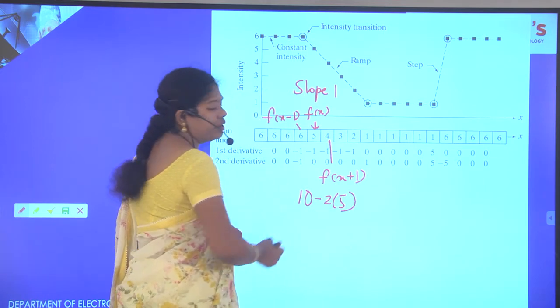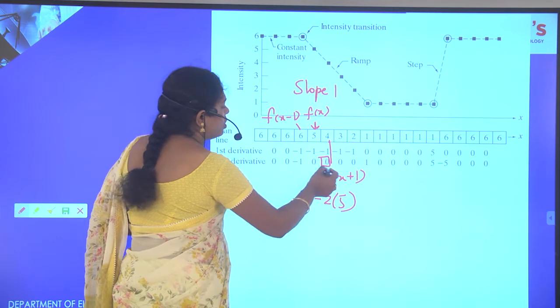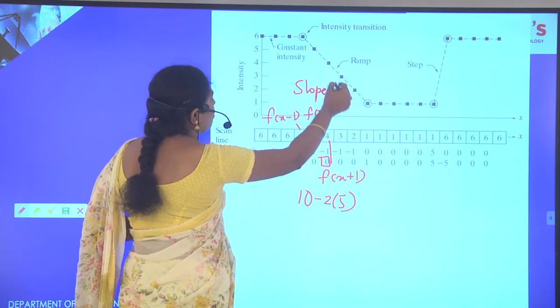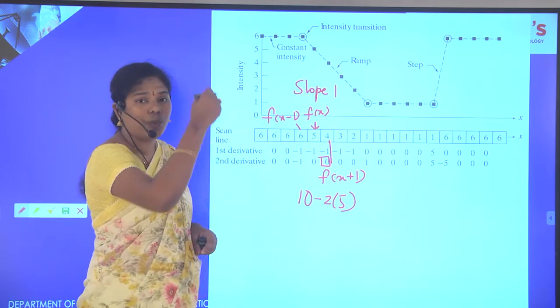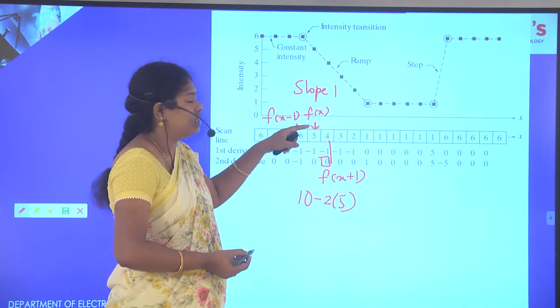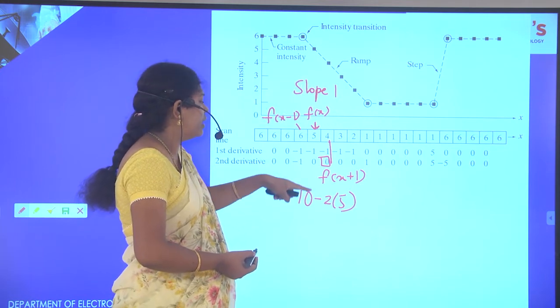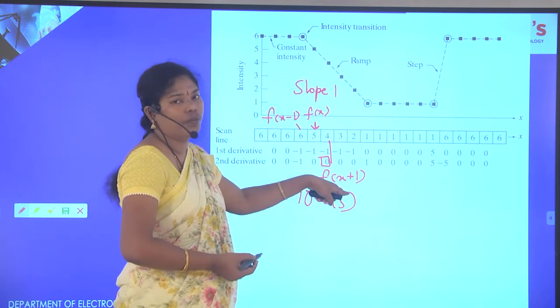Now we are getting 0. Why are we getting all these zeros? Here we have no change. The slope is 1, a constant rate of change. So here there is no intensity transition, so we are getting 0.